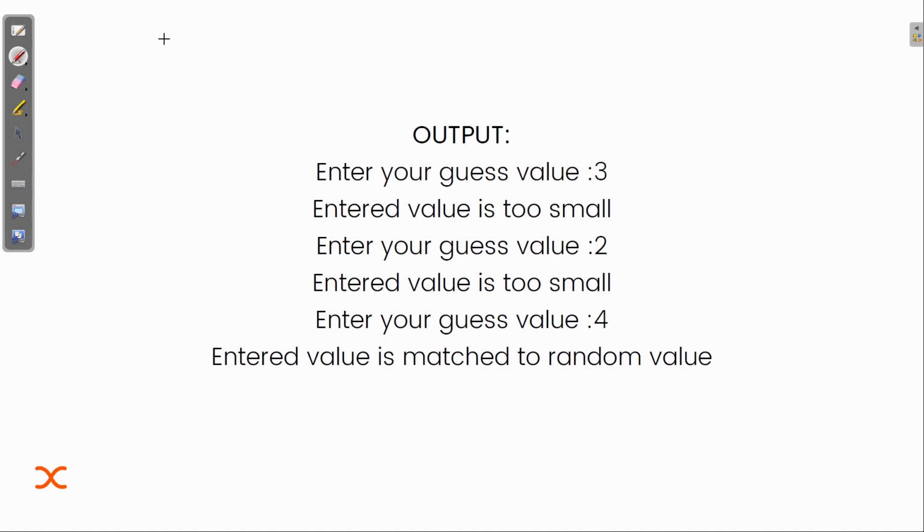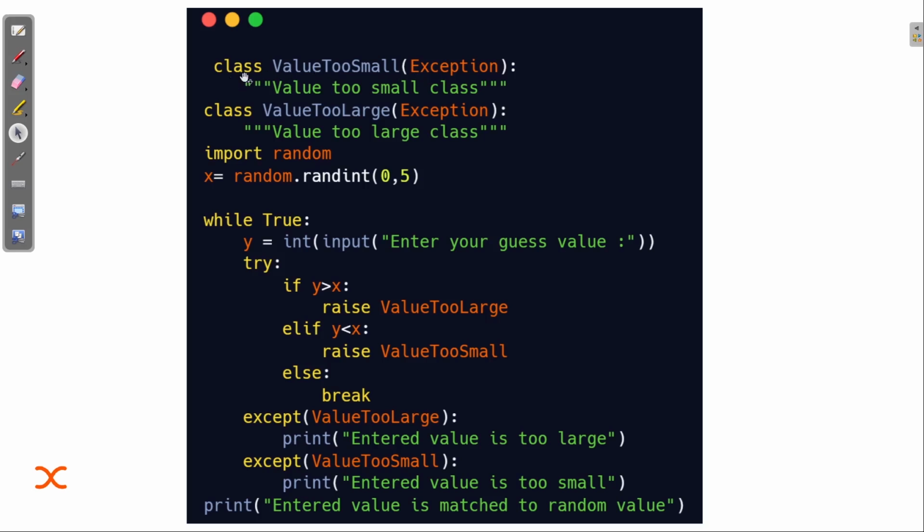But now we are creating our own class of exceptions, and there I'm defining what type of exception I want. So I have created a class for value too small exception, then a class for value too large exception, and for creating them as exceptions, I'm inheriting from the exception class.